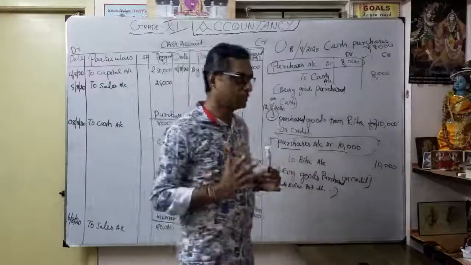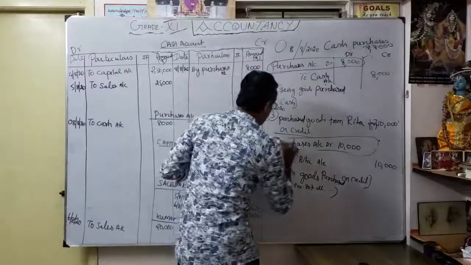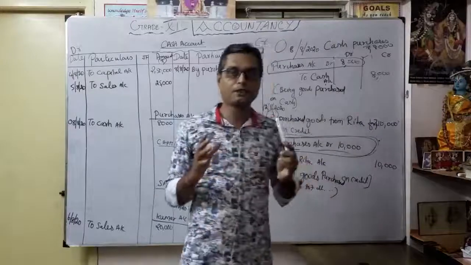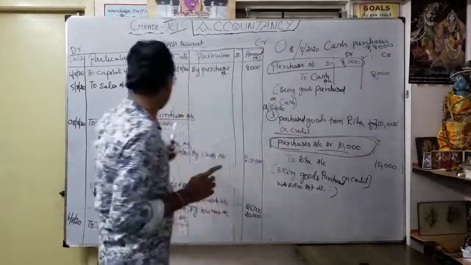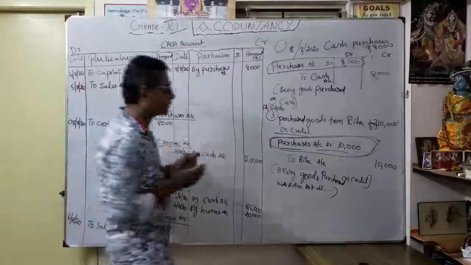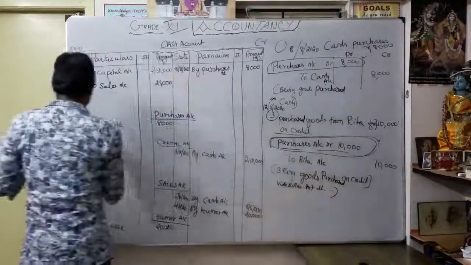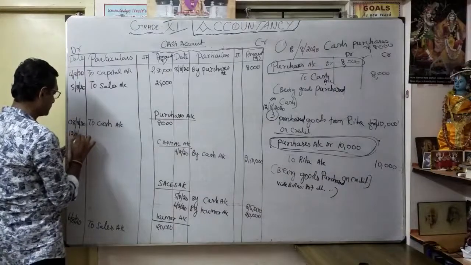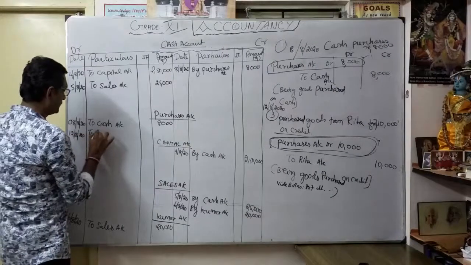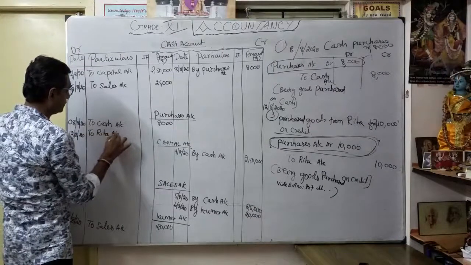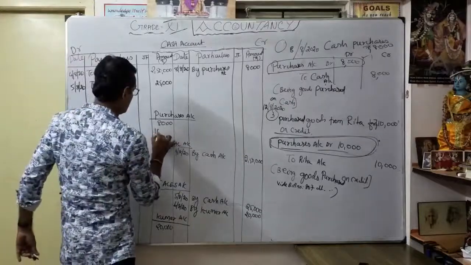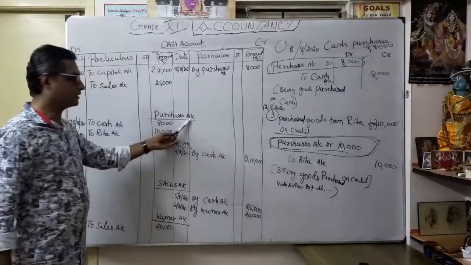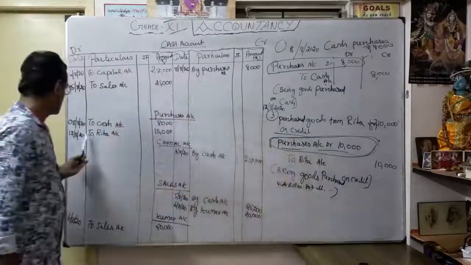Now we are going to post. Always, as I said, first we consider the debit part. So the debit part is what? The purchase account. So we want to verify whether the purchase account is already opened or not. Yes, the purchase account is already opened. So how to do the posting? Only the two parts, correct? So the date is what? Maybe 12th August, to Rita account. How much did you purchase? 10,000. Then purchase account 10,000. Purchase account debit to Rita account.